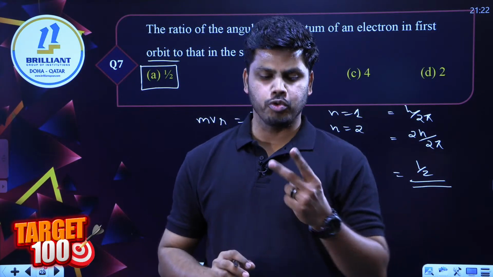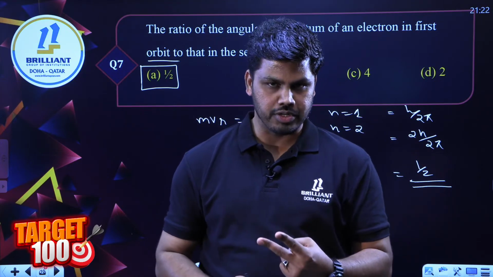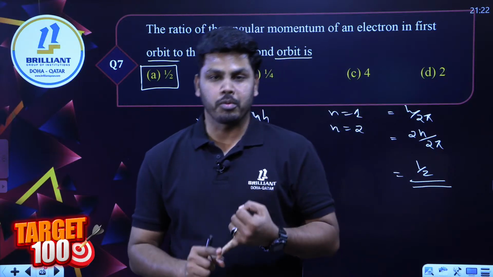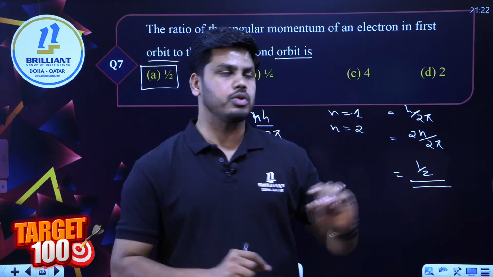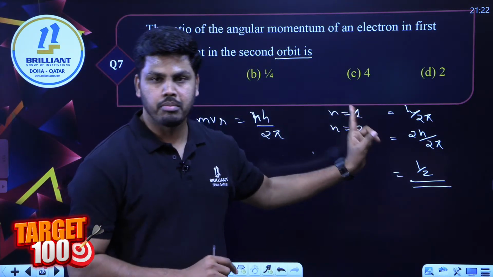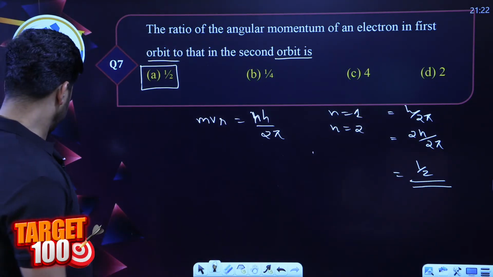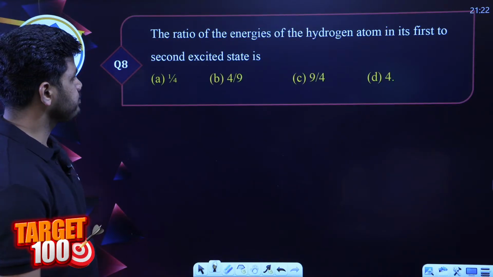Okay, so those two questions were related to the second postulate of Bohr atom model. Angular momentum of an electron revolving in an orbit is always equal to an integral multiple of h by 2 pi. Okay, moving on to question number 8.